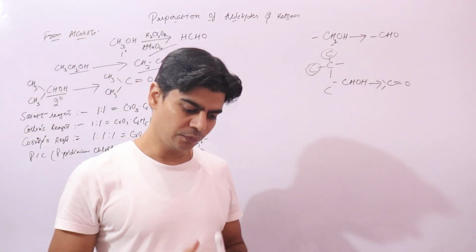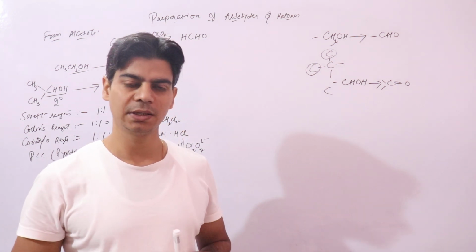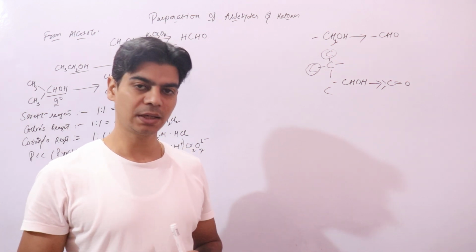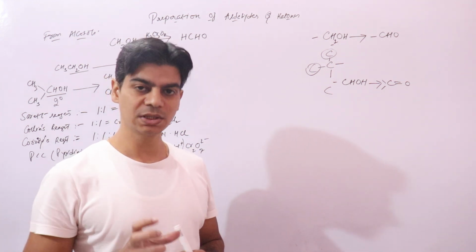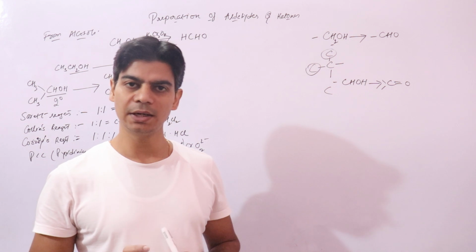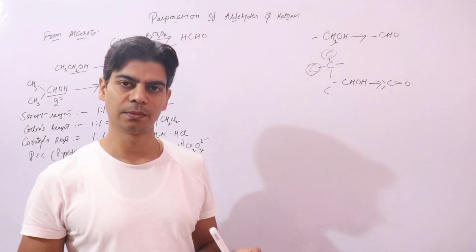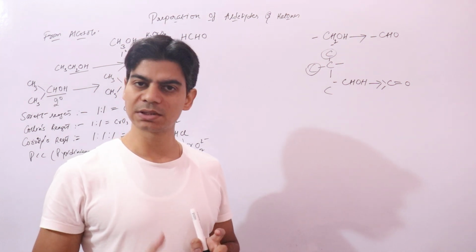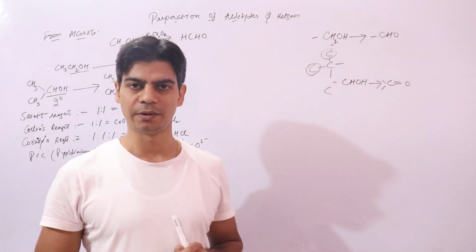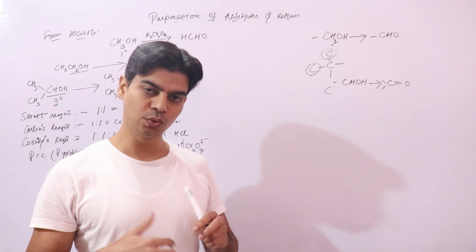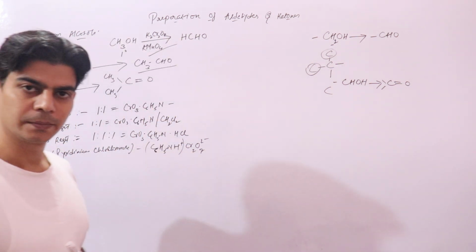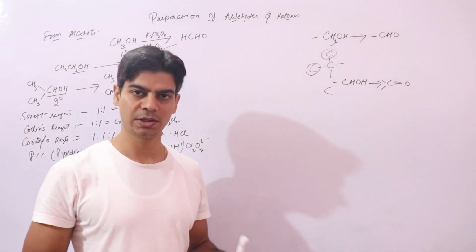If you want to prepare an unsaturated aldehyde, meaning it contains a double bond, it should be prepared in such a way that the double bond is not affected. These reagents will not affect the double bond, so you can prepare unsaturated aldehydes also.